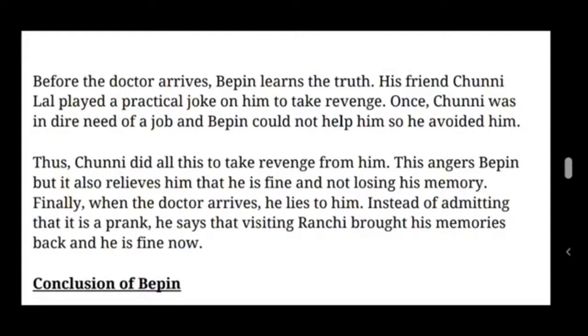Finally, Bipin got angry, and he came to the conclusion that he doesn't have any problem. He is good and fine, and there is no problem in his memory. Finally, when the doctor arrives, he lies to him instead of admitting that it is a prank.